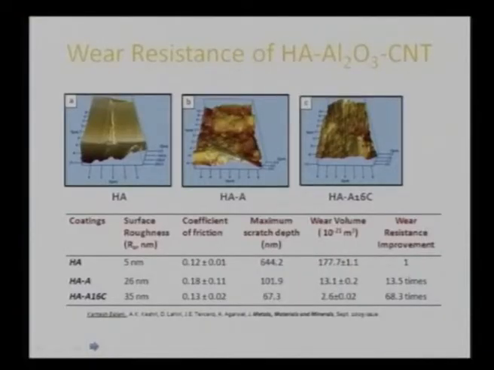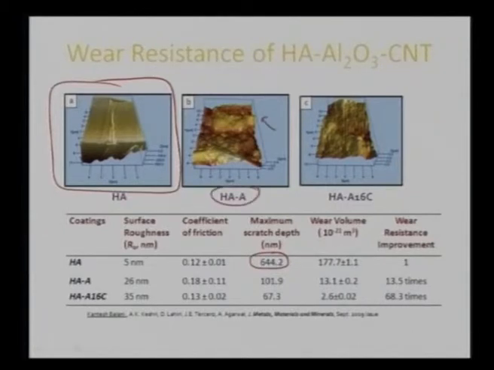Additionally, it has also been observed that they can improve the wear resistance of the composite. So this is a particular profile which has been nano scratched. So nano scratch has been done on a surface of hydroxyapatite, and from this we can see a certain depth which results. This is the depth of hydroxyapatite only, and once we start adding some aluminum oxide onto it, we see much more roughness. The roughness has increased drastically in the HA-Al, the hydroxyapatite which has now been reinforced with aluminum oxide.